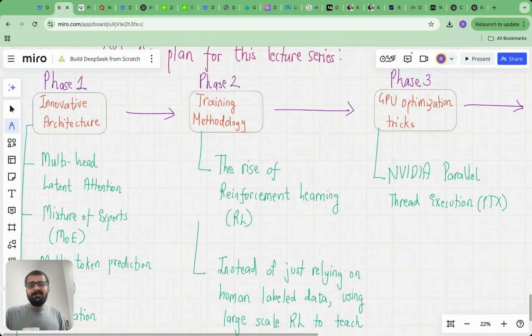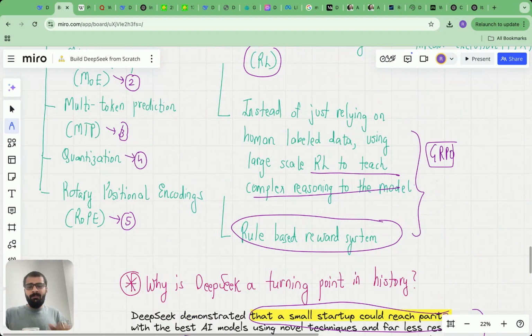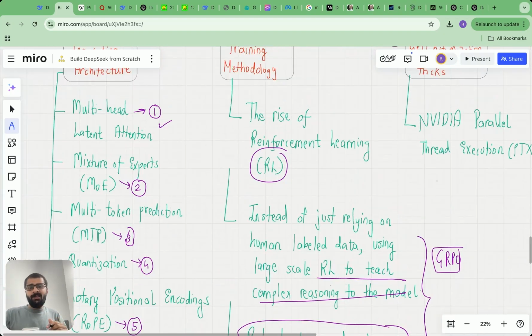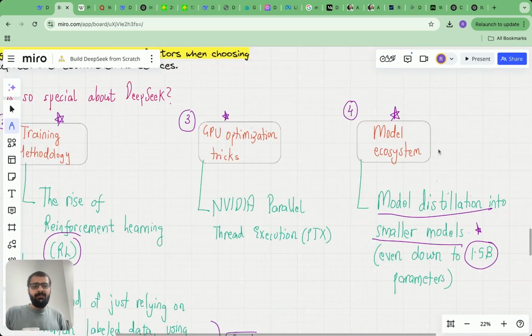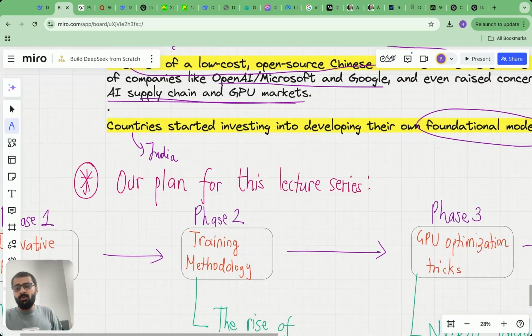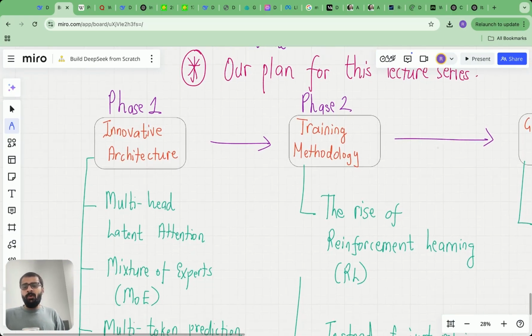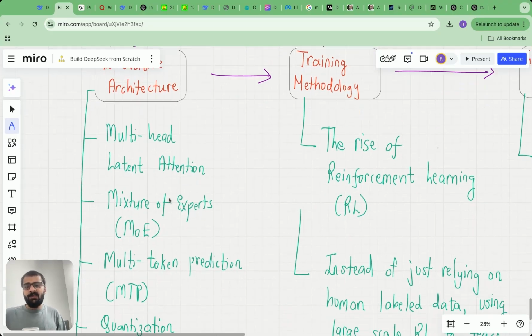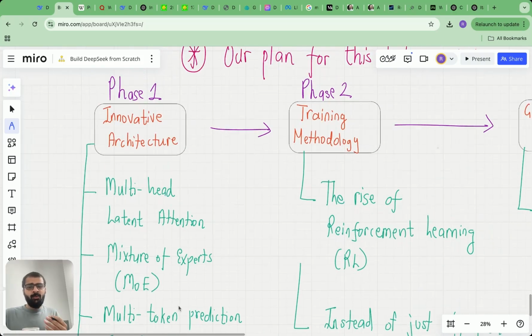Now let's come to the last section of today's lecture, which is our plan for this lecture series. I have divided this lecture series into four phases based on what is the speciality about DeepSeek. The first phase for us is going to be going into the architecture. So first I'll start with the attention mechanism. Then I'll go into multi-head latent attention, mixture of experts, multi-token prediction, quantization, and rotary positional encodings. I am going to assume that you have some amount of knowledge of attention. If not, you can check the Build LLM from Scratch series.